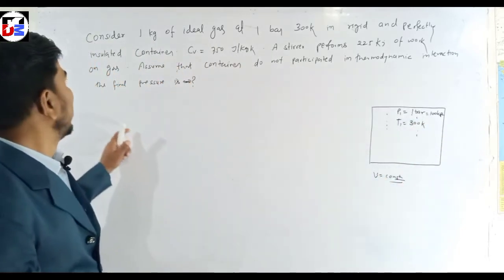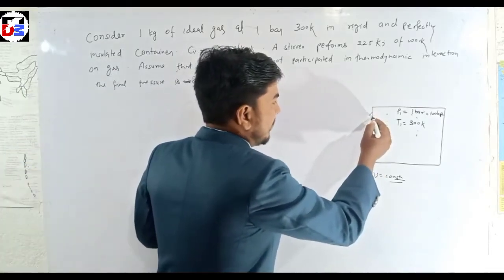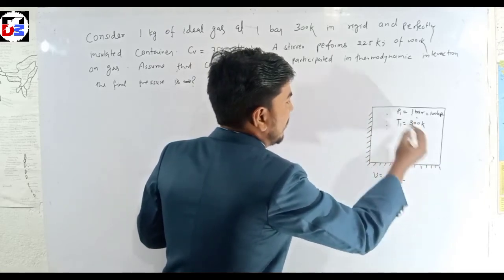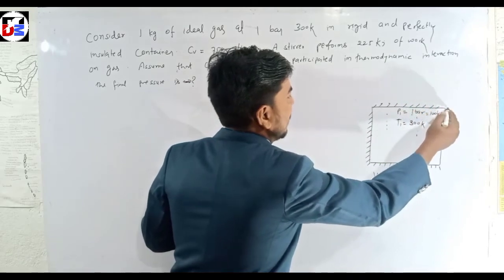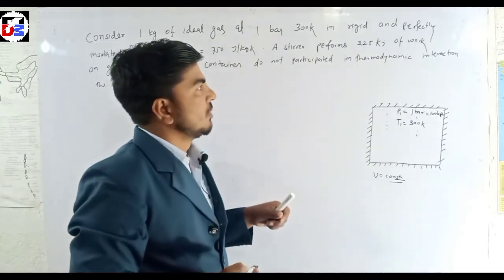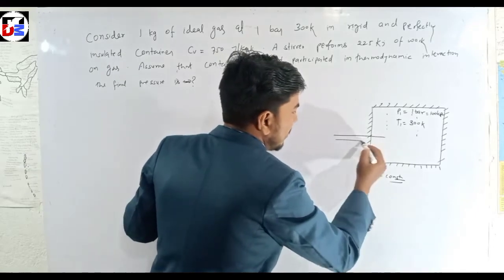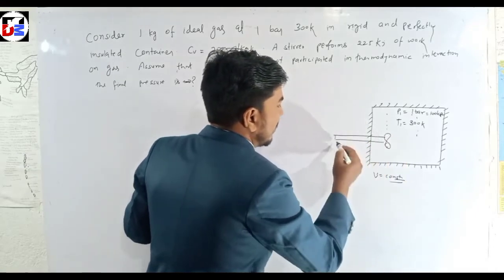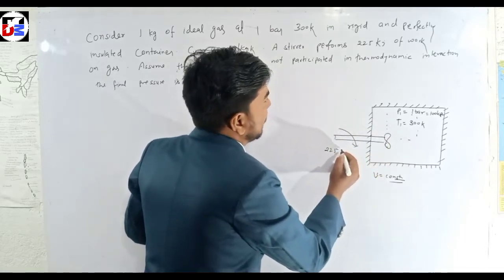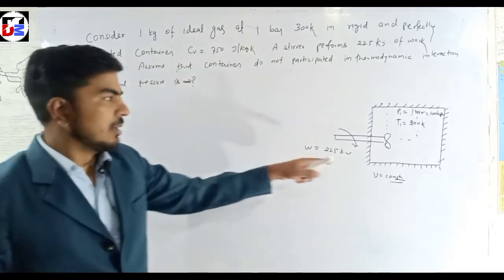Perfectly insulated means there is no energy interaction within the container, that means no heat transfer between the surroundings and the container. And now a stirrer performs 225 kilojoule of work. Here is a stirrer arrangement, this is rotated, and the work is provided to the gas, that means 225 kilojoule.